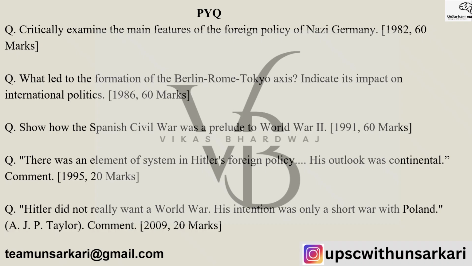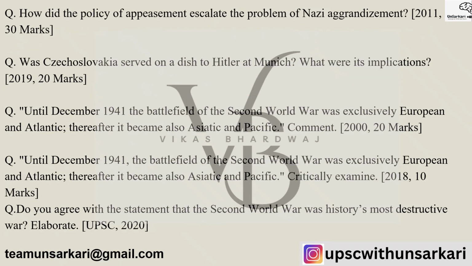So, foreign policy of Nazi Germany: we have seen the formation of the Berlin, Rome, Tokyo axis, we have seen the Spanish Civil War, elements of system in Hitler's foreign policy. Hitler did not really want a world war. We have discussed that also. We have discussed the policy of appeasement. We have discussed Czechoslovakia. We have also discussed that until December 1941 the battle of the Second World War was exclusively European Atlantic, because these questions came up again in 2000 and 2018.